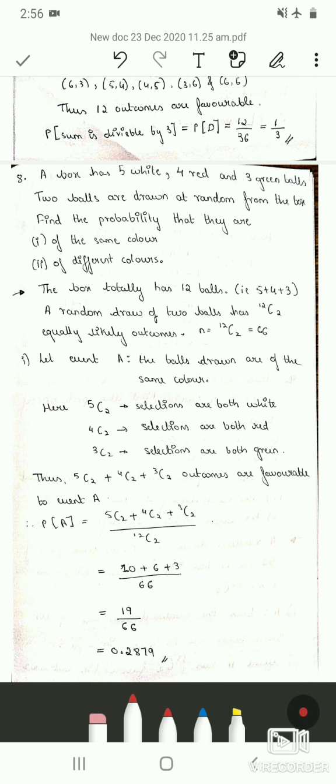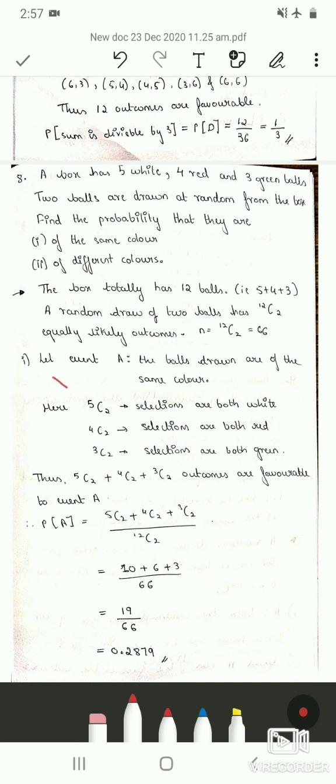So let us consider the first sub question, that is, 2 balls are of the same color. Let this be event A. We have to see that those 2 balls which are drawn at random are of the same color. So this has 3 possibilities: those 2 balls are either white balls, or red balls, or green balls.